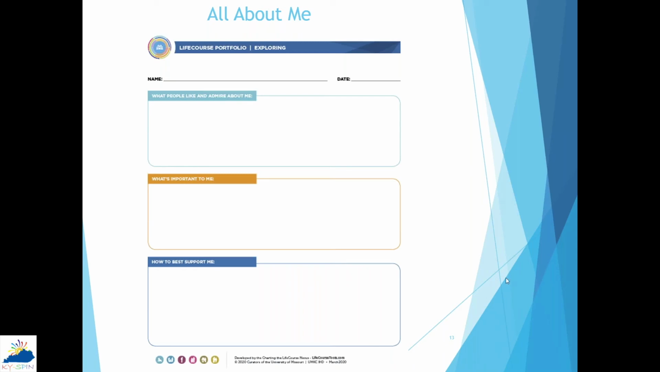Would anyone be willing to type it in the chat box? You can type it in the question box, and that way we'll be able to see it.